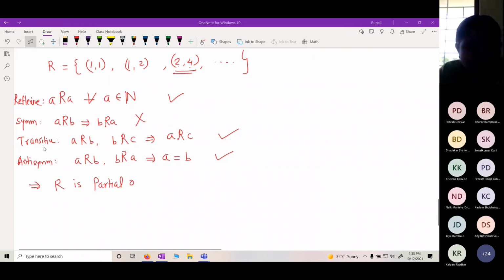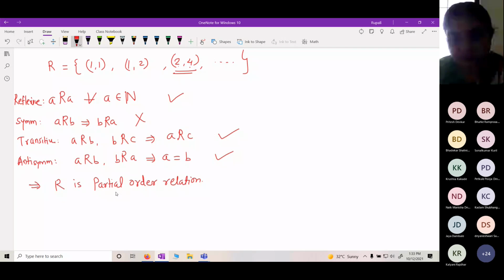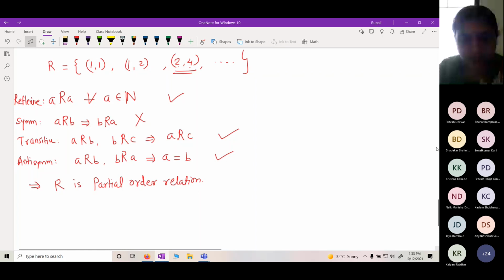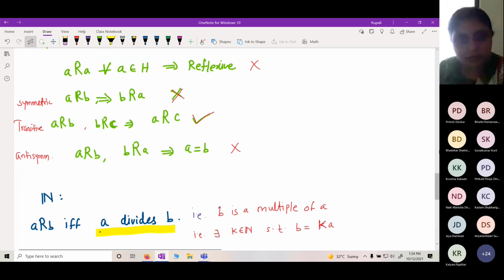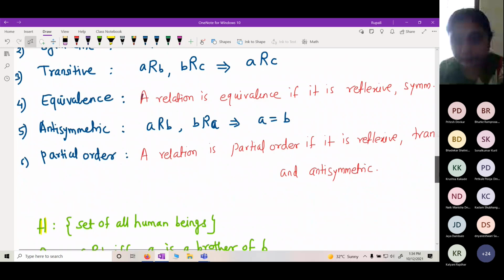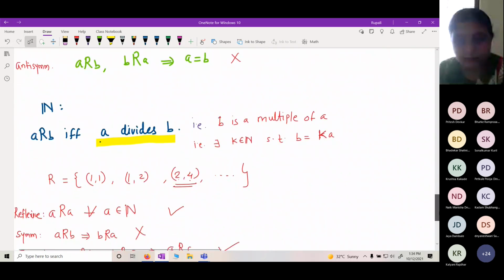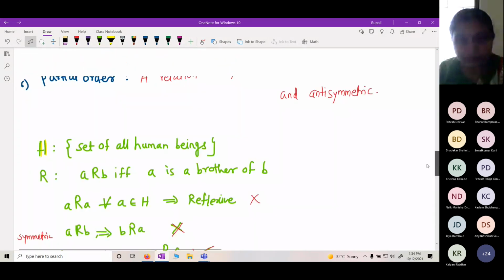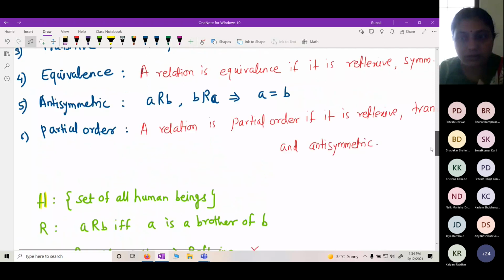Okay, so this R is a partial order relation. Is that okay? Okay, so now can you give me an example of an equivalence relation? Or this, whatever we have just now, the first one we will see now.